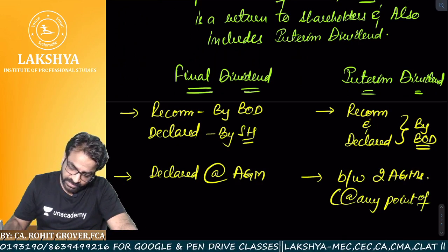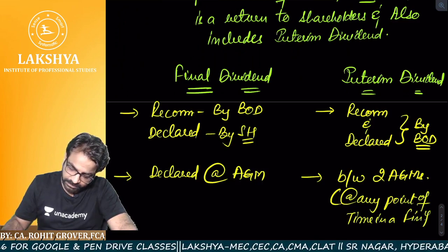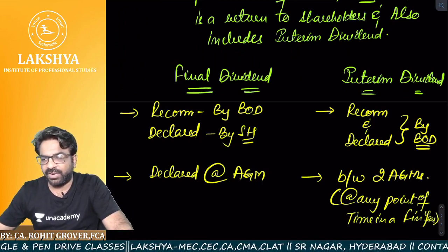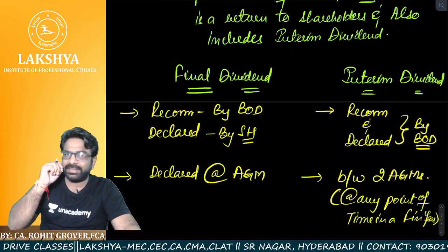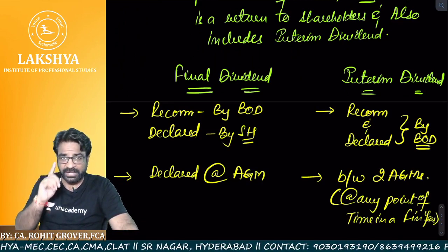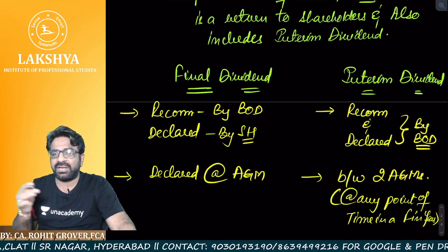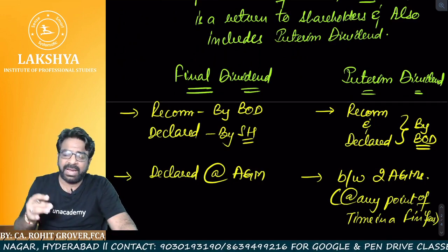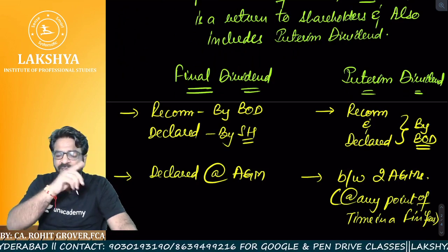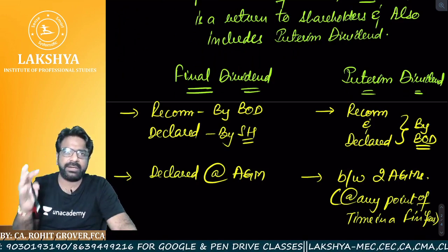At any point of time in a financial year, it is declared and paid. Are you getting the point? So, final dividend is only declared at the AGM, whereas the interim dividend is declared between the two AGMs. It means from one AGM to another AGM, whatever the time period the board of directors thinks fit, they can declare the interim dividend.